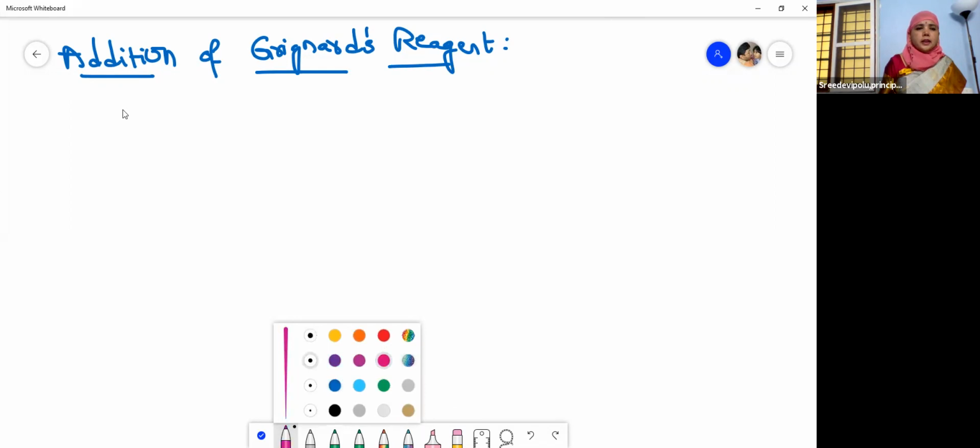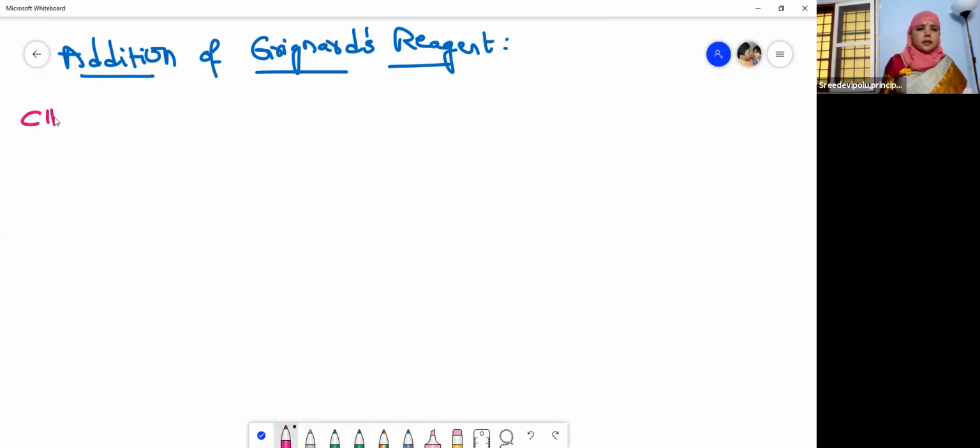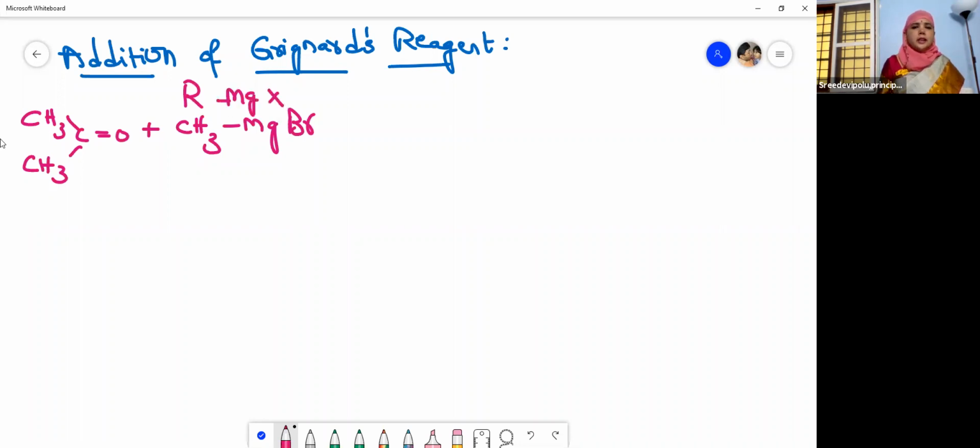Acetone, CH3, C double bond O, CH3, reacts with Grignard's reagent, methyl magnesium bromide. Alkyl magnesium halide is called as Grignard's reagent. So let us see the addition of this to the ketone.